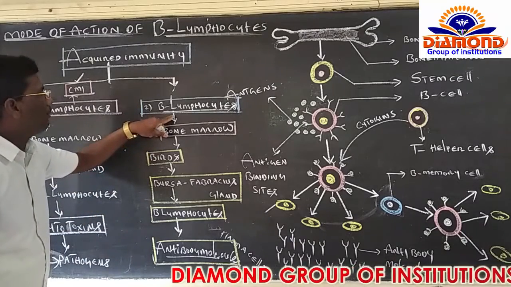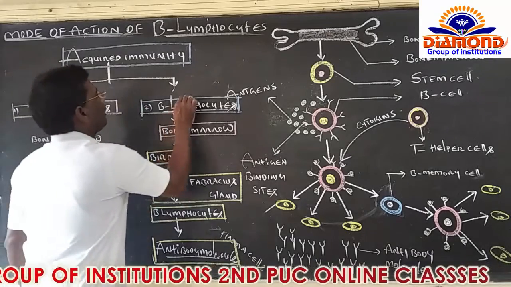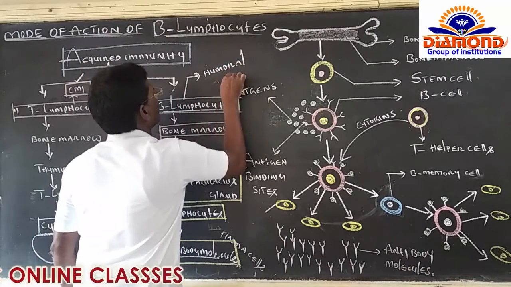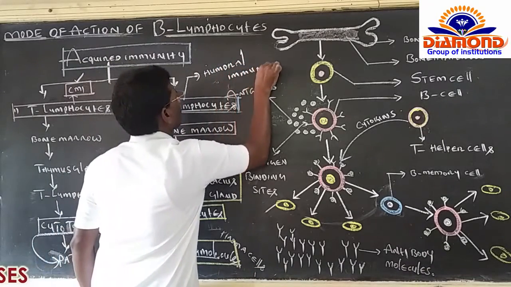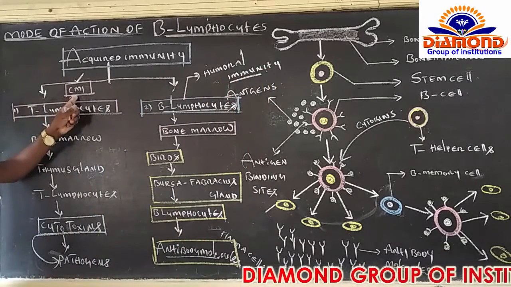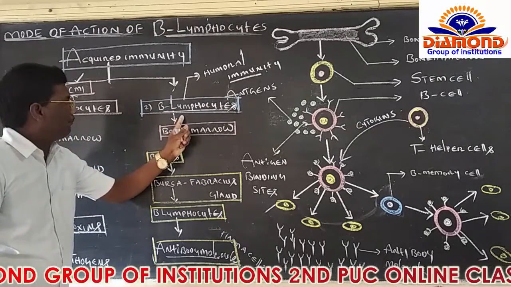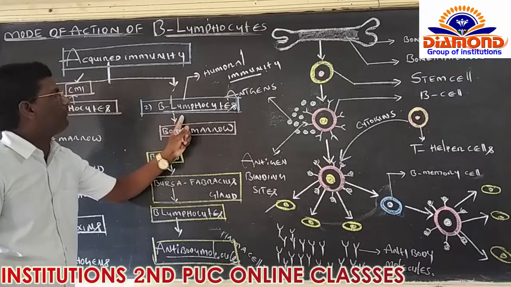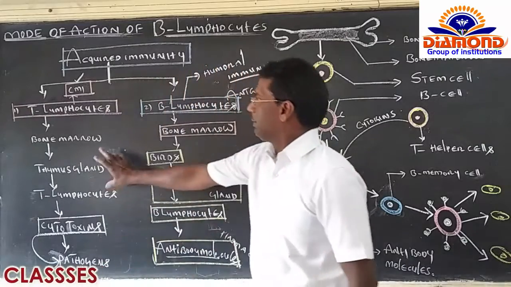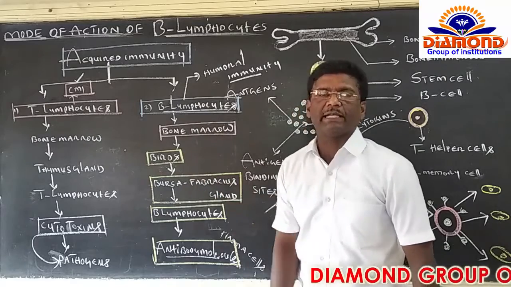And the immunity power which is maintained by B lymphocytes is called humoral immunity. Humoral immunity. If the immunity power is maintained by T lymphocytes, this is called CMI, cell-mediated immunity. The immunity power which is maintained by B lymphocytes is called humoral immunity, right? That is the end of the basic difference between T lymphocytes and B lymphocytes, right?